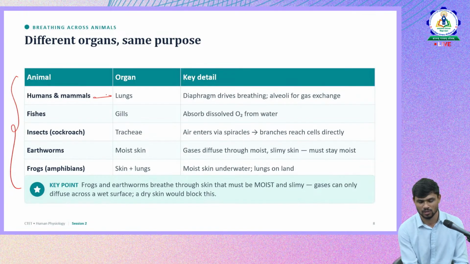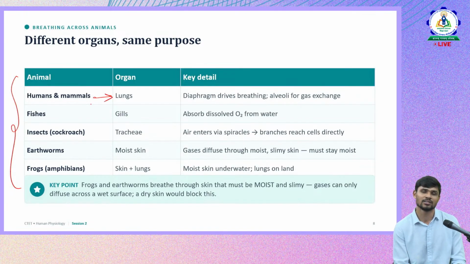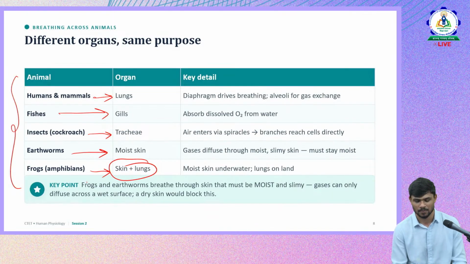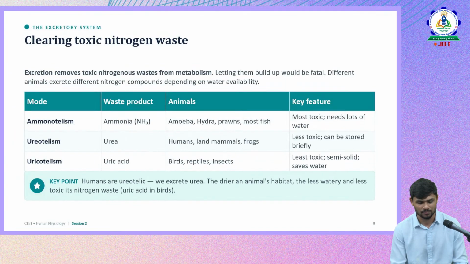Humans, we all know, we already discussed this concept in previous sessions, but let us just revise. In fishes it is gills, in insects trachea, in earthworms moist skin, and in frogs it is skin and lungs both, not just one. These are the different organs on which the questions were asked. We have to remember them.